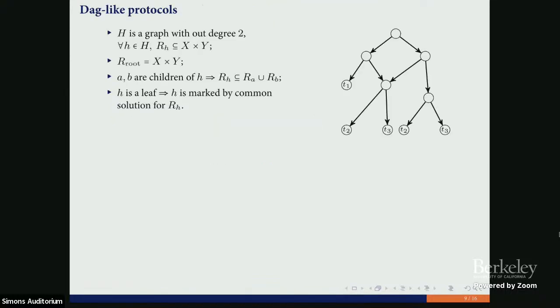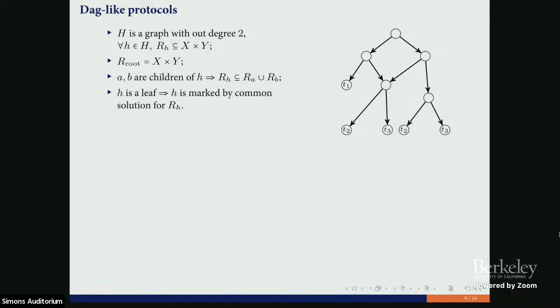And what are the DAG-like protocols? It's a generalization of usual communication protocols, but in a little bit weird way. We have a directed acyclic graph, and we assume that the out-degree of each node is at most 2. And we associate some set that is a subset of the product of Alice's inputs and Bob's inputs with each node.